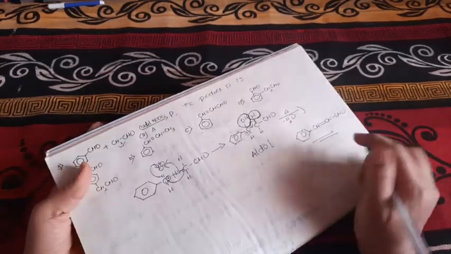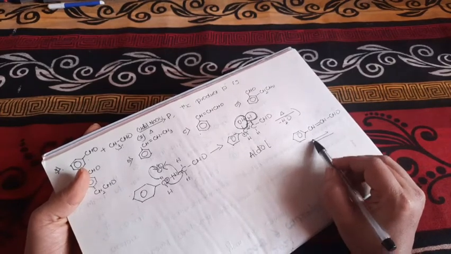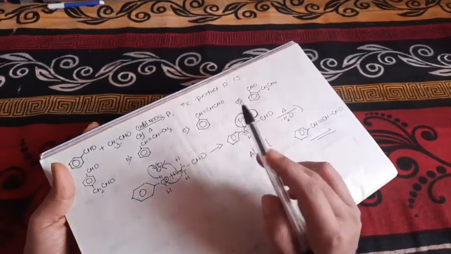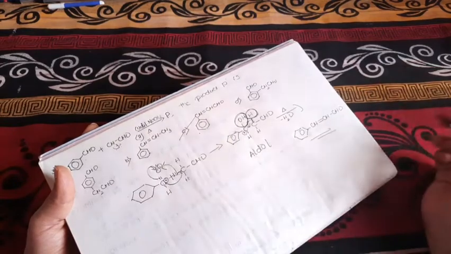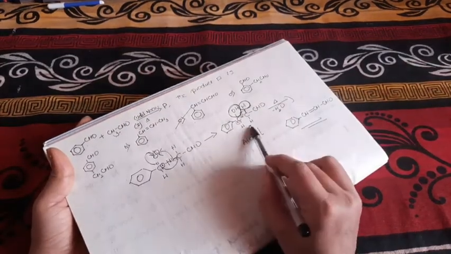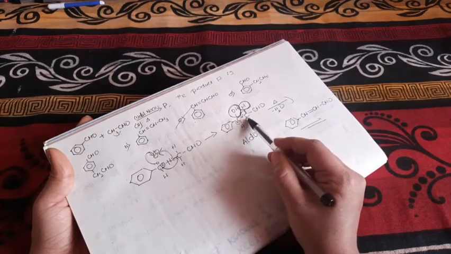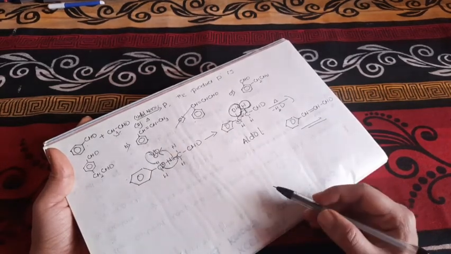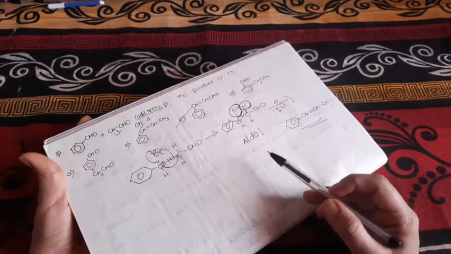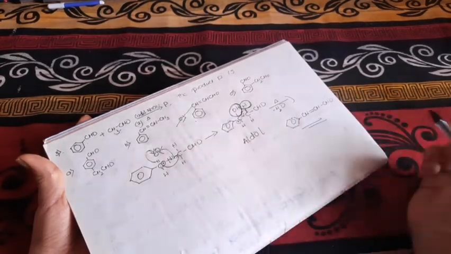Now compare the product you got with the options. So we have option C. This is how the aldol condensation happens. If you know this mechanism of carrying out the reaction, then you can predict the answer very easily. So for the third question, option C is the right one.